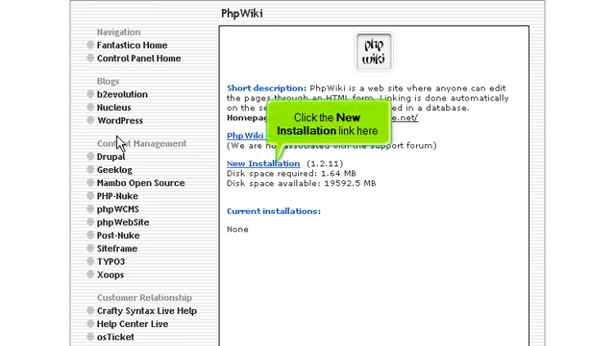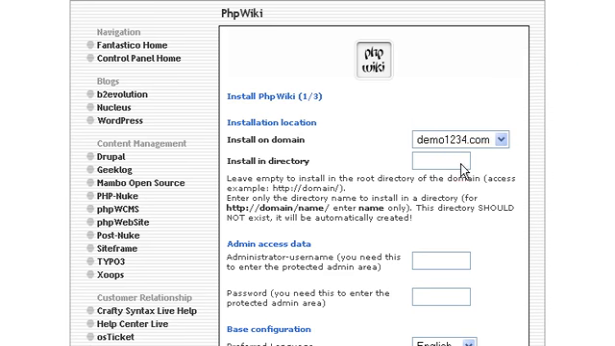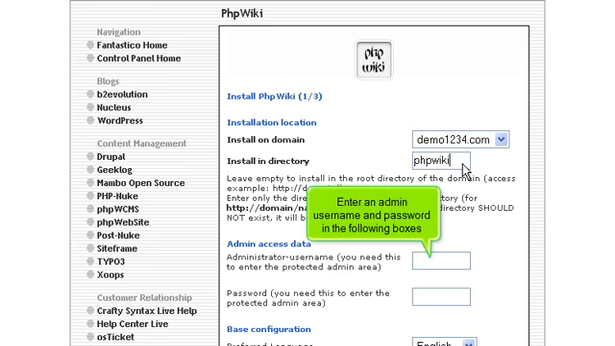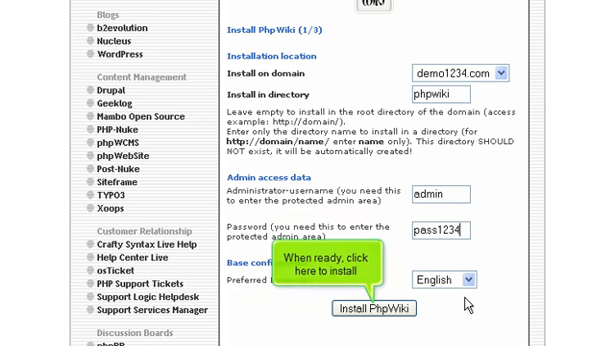Click the New Installation link here. Enter the name of the directory you want to install in, or leave this field blank for installation in the root directory. Enter an admin username and password in the following boxes. When ready, click here to install.